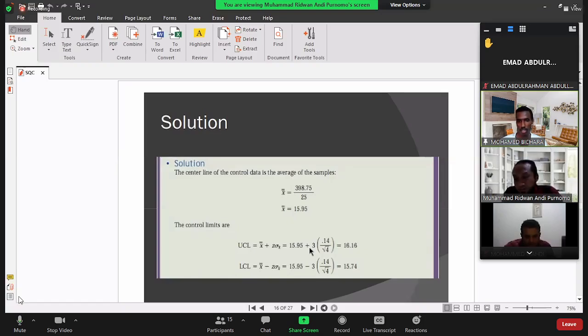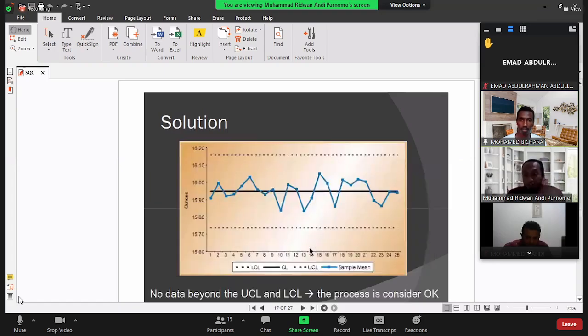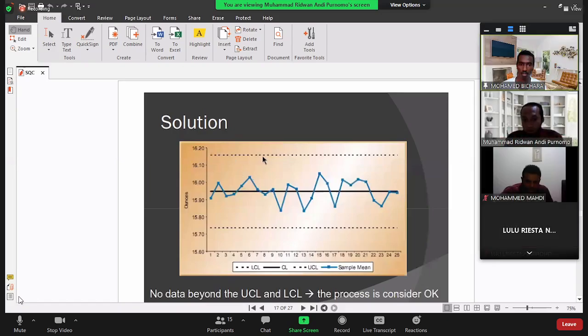Yes, we can choose two also. It depends on us. It depends on our customer. If we want to be very strict with the quality, we can use two. So we can imagine if we use two, then the area will be this one, and the upper control limit will be here.